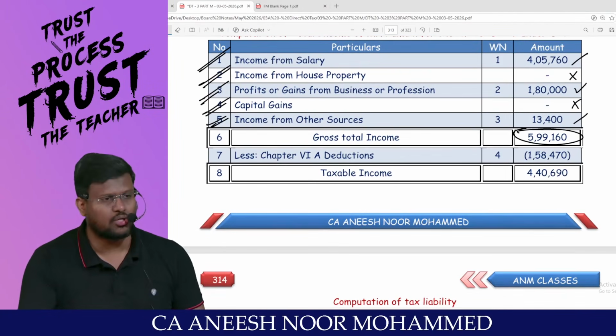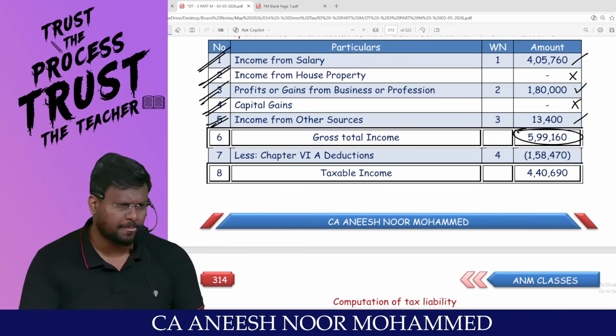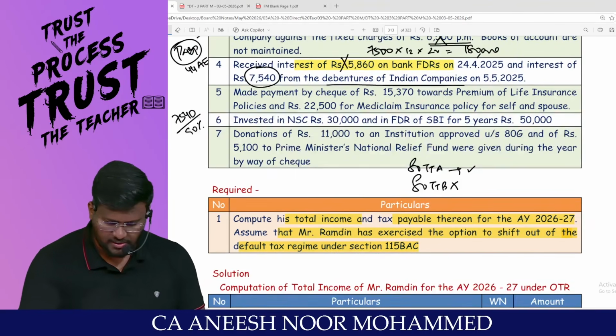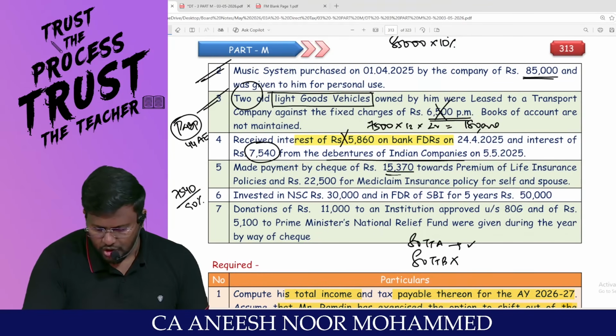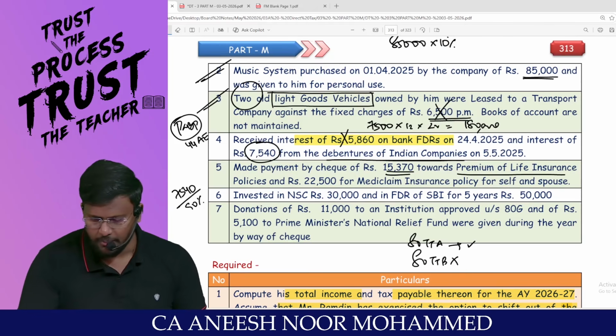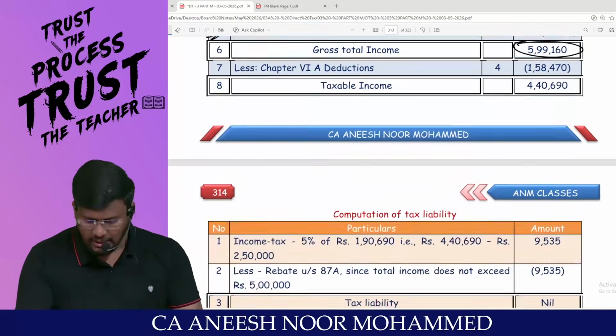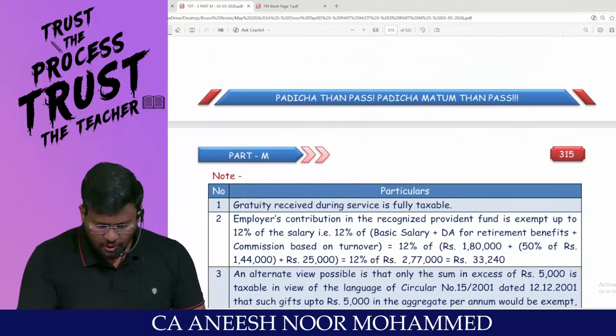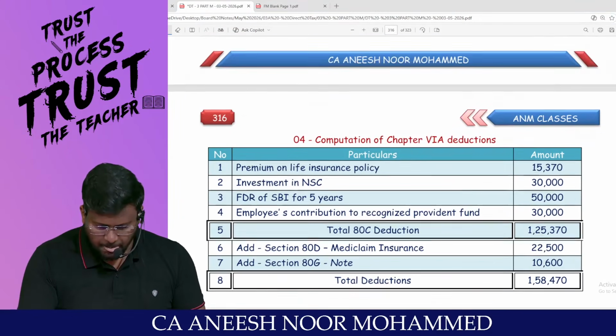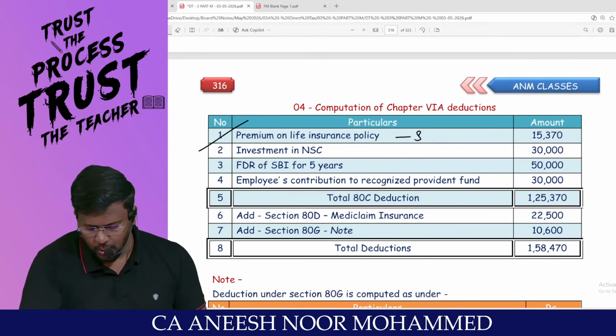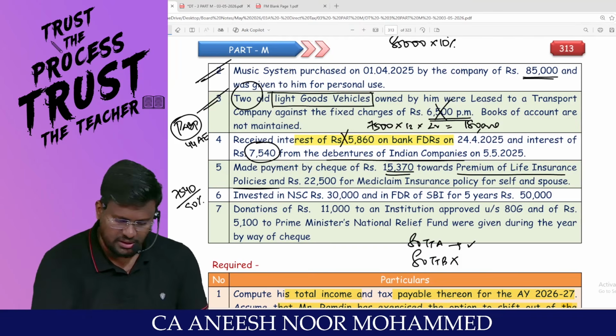You will be getting gross total income. Which route are you traveling? You are entitled to get Chapter VI-A deductions. Made payment by cheque of 15,370 towards payment of life insurance policy. Life insurance is entitled under 80C. So under 80C, you are entitled for life insurance premium. Look at here, man. Premium on life insurance under 80C, 15,370.